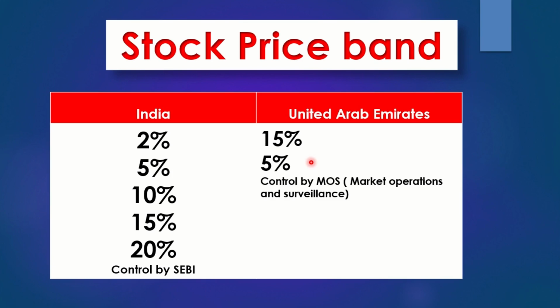And who is controlling it in the United Arab Emirates? It is controlled by MOS, the Market Operations and Surveillance Department, under the SCA. These bodies set the limits, control and stop the respective stock movement. For those who are already invested, if a stock reaches 15%, after that it will not increase because of these circuit breakers.